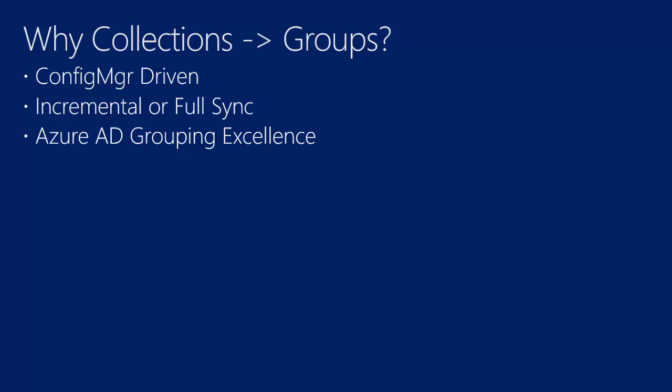And then when the full sync happens, everything is reset to the way the Configuration Manager collection is represented, right? That's the why. The other why we've already kind of referred to, and that is the ability to bring absolute excellence and full flexibility to your grouping experience in Azure AD, just like you have in collections with Configuration Manager.